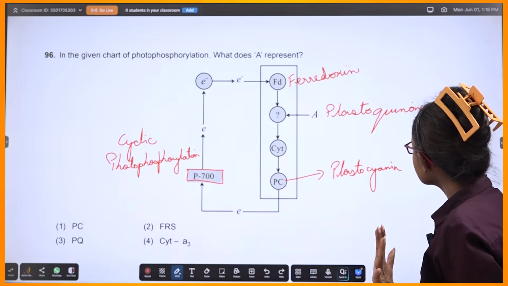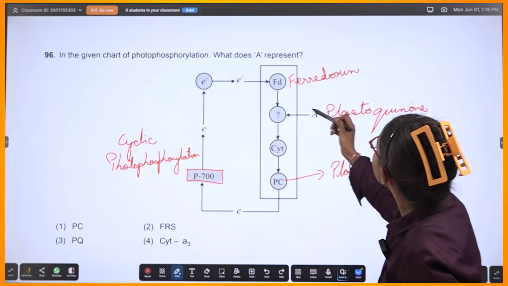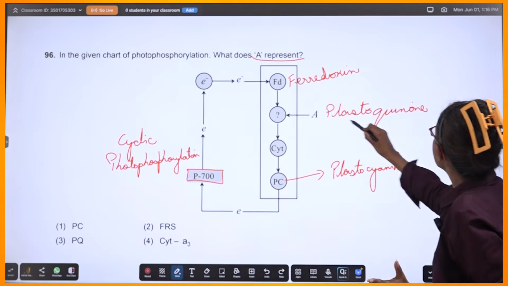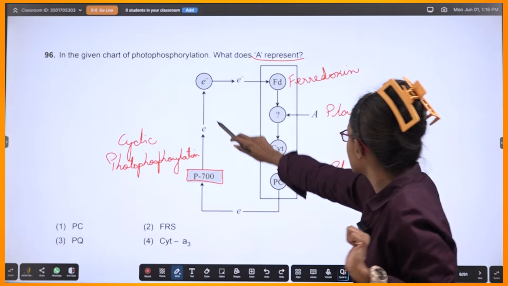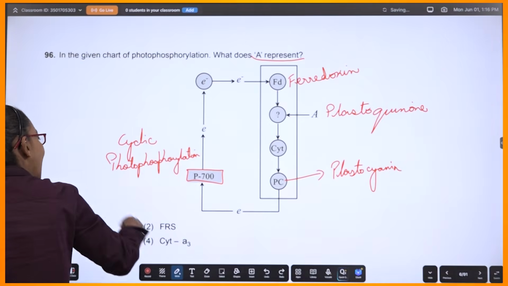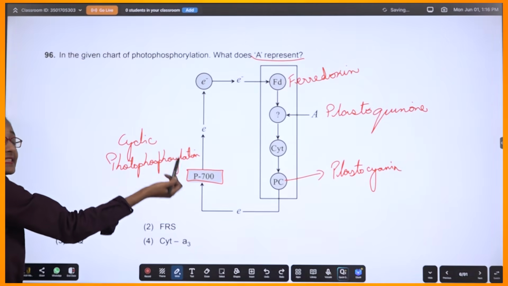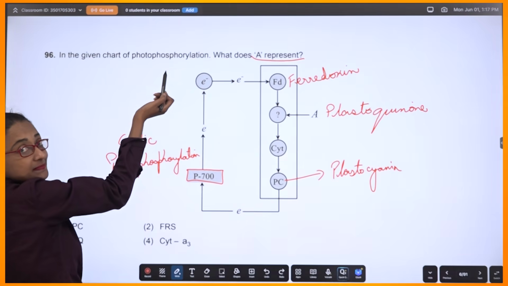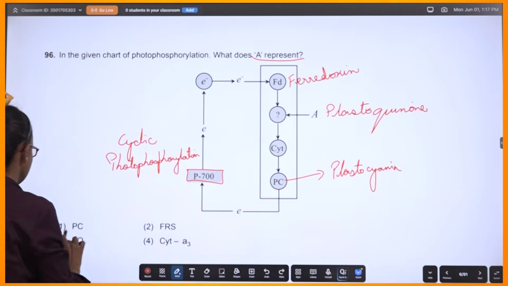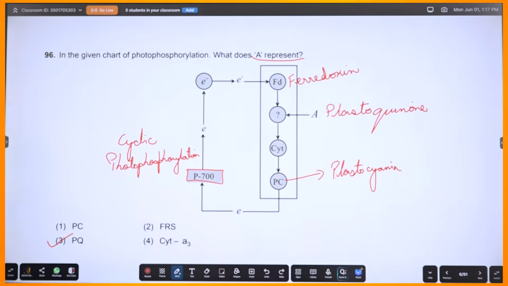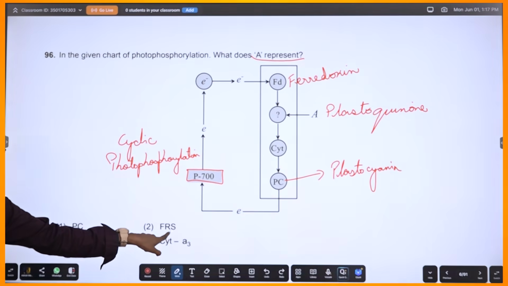So what are they asking? What does A represent? A represents plastoquinone. This is cytochrome B6F, plastocyanin, and the electron flows back to where it got excited and jumped from, where it originates. Okay, what is this FRS thing?